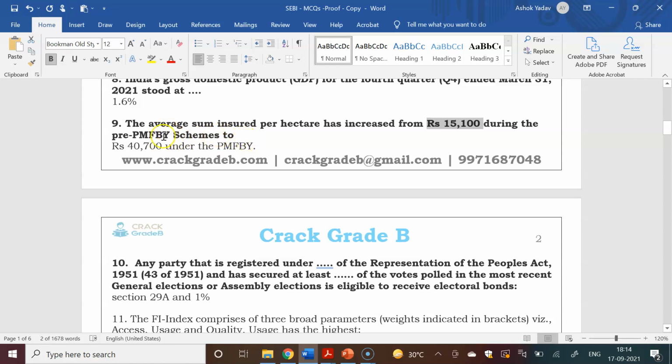The average sum insured per hectare has been increased from 15,100 during the PMFBY scheme. The question was asked which of the following is true regarding the PMFBY. There were four statements like this, and this statement was true.